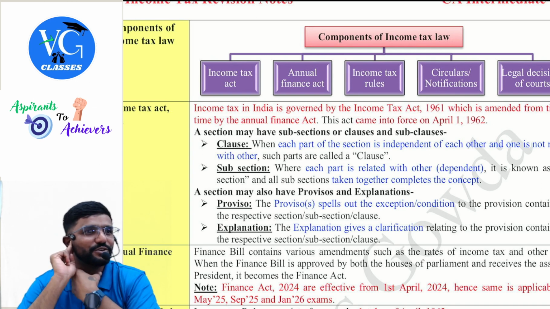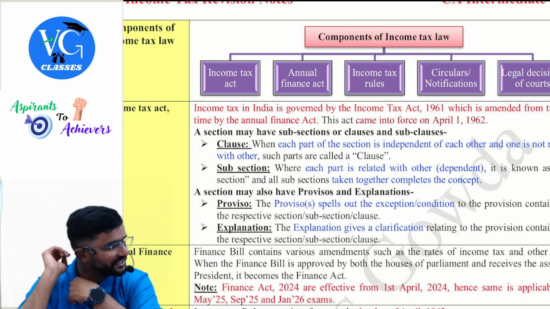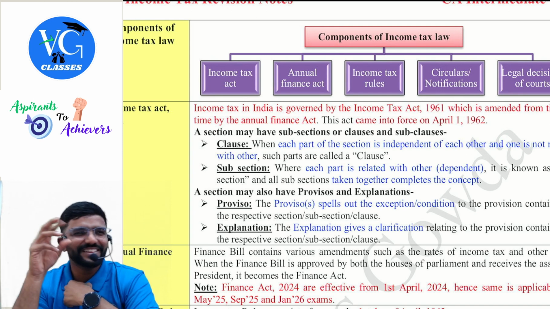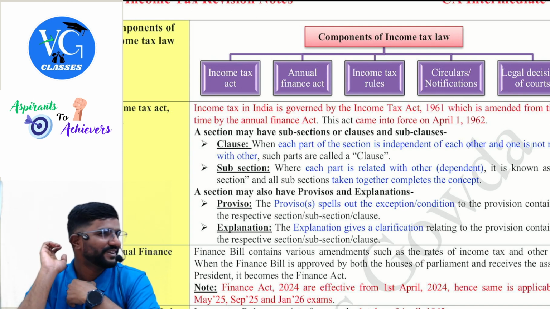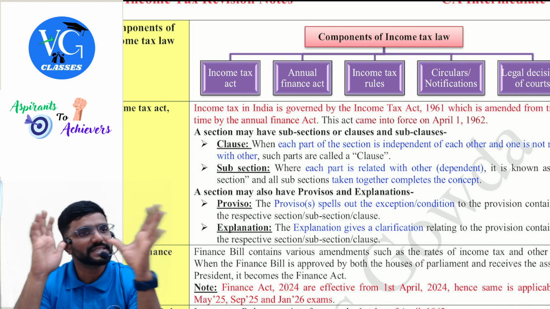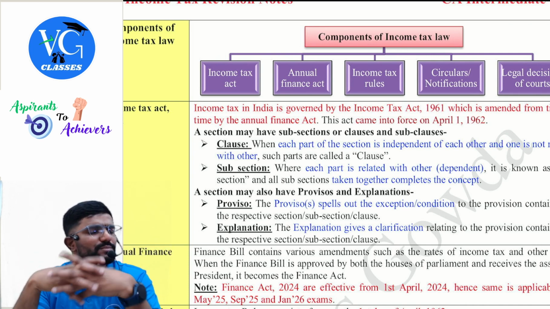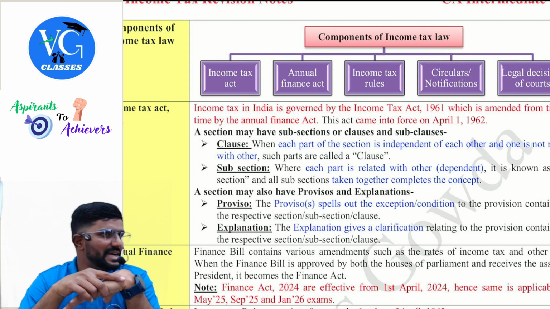"Sir, 8 chapters I have done, 2 chapters pending. Can I take the test?" No. Finish everything and then take it. If not, there also you will have loopholes. Don't leave it. Okay, complete the syllabus. Then try to take the self-test, that is the mock test, on that particular paper.